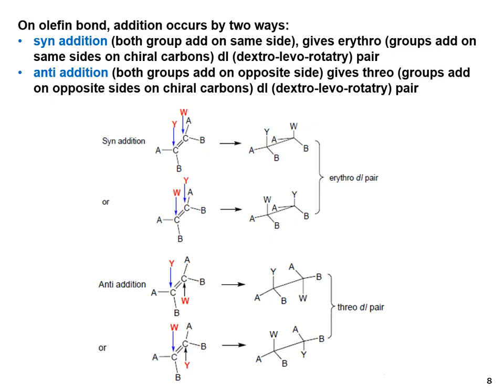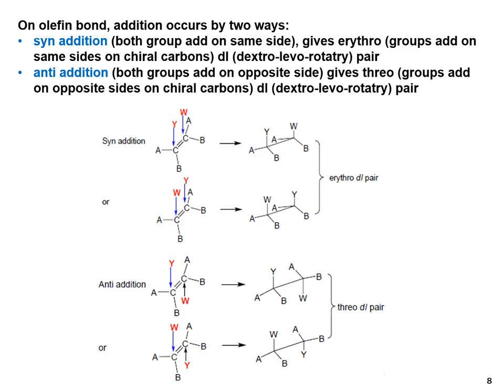The first one is syn addition, meaning both incoming groups add on the double bond on the same side. Syn addition gives the erythro product, meaning the DL pair. And the second fashion is anti addition, meaning both incoming groups add on opposite sides. In the first type, syn addition, you can see W and Y are the incoming groups and add on the double bond on the same side.